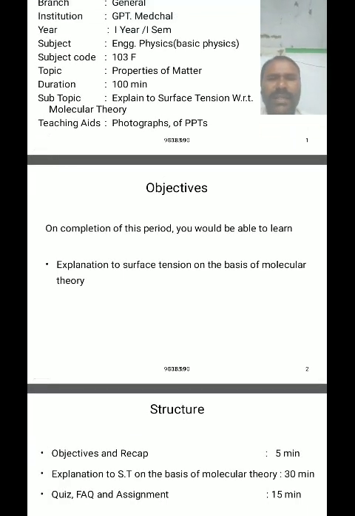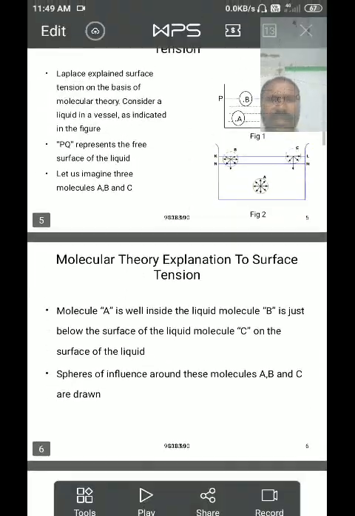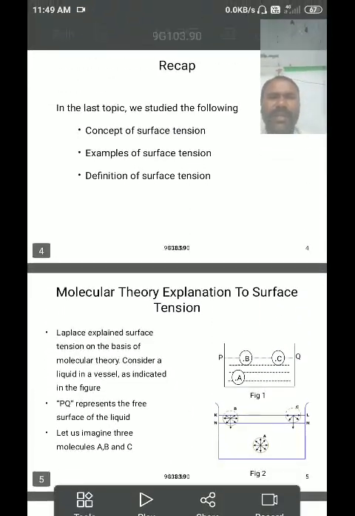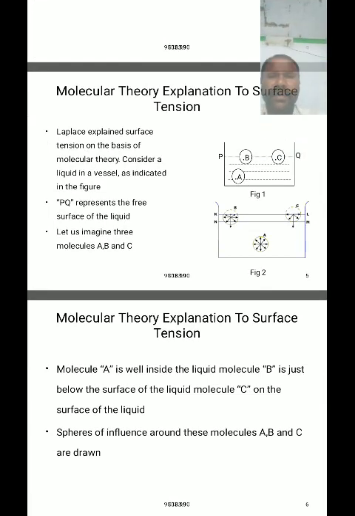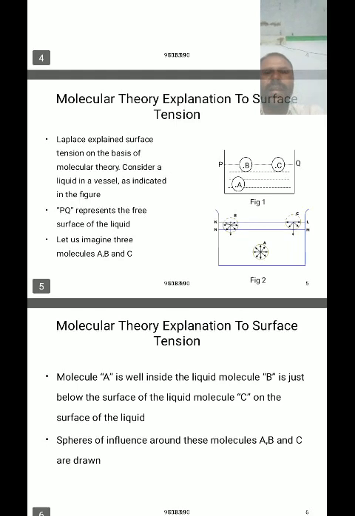In this context, for the molecular theory we have to consider a container containing water. This molecular theory was explained by Laplace. Laplace explained surface tension on the basis of molecular theory.